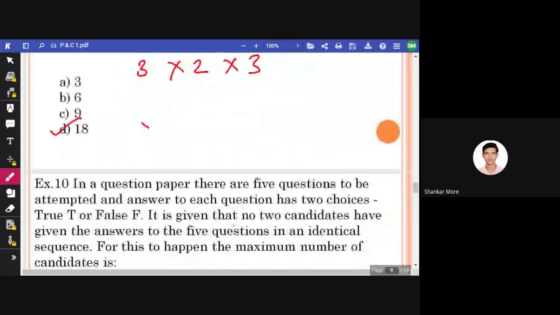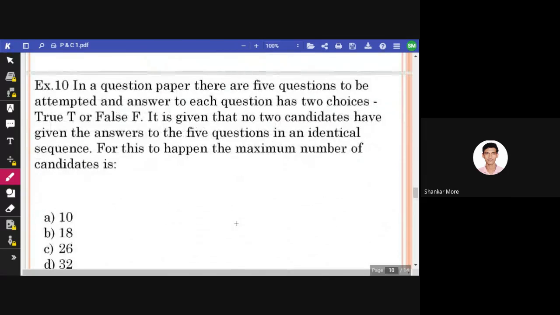Okay. So now we have one hard type of question. It is not actually hard. In a question paper, there are 5 questions to be attempted, and answer to each question has 2 choices, true or false.